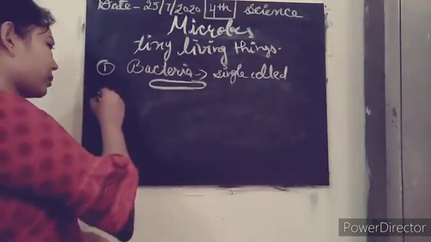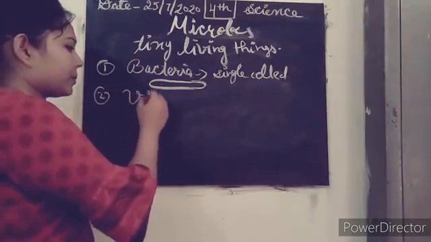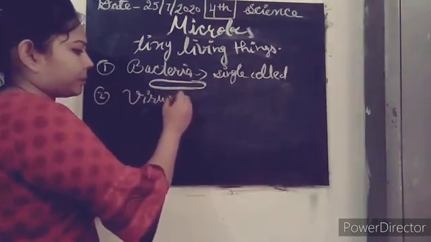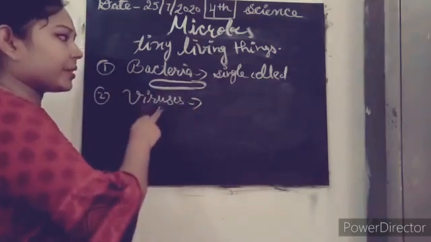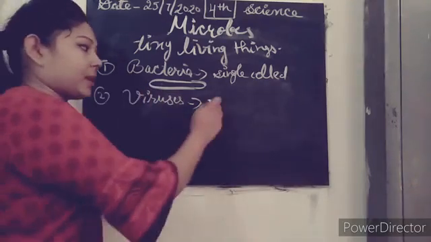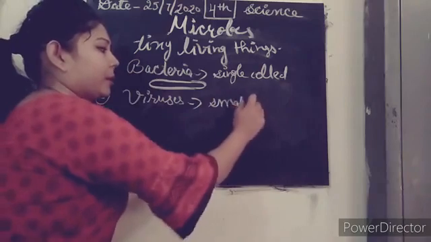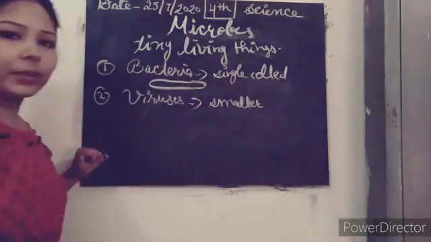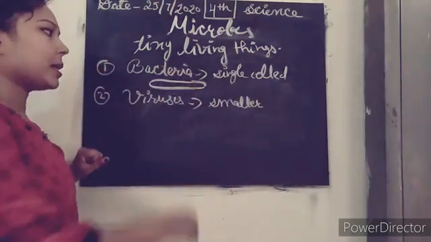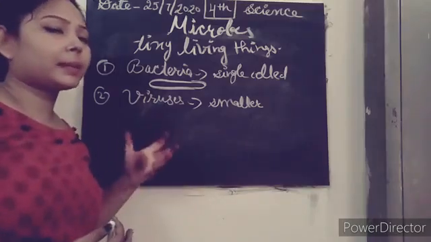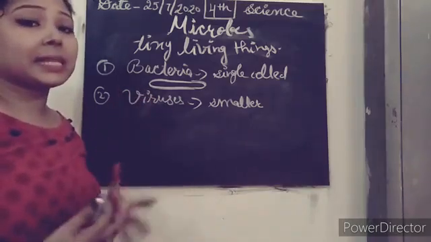Okay, and the next one we have is viruses. These viruses are smaller than bacteria, right? And these cause some diseases in our body.